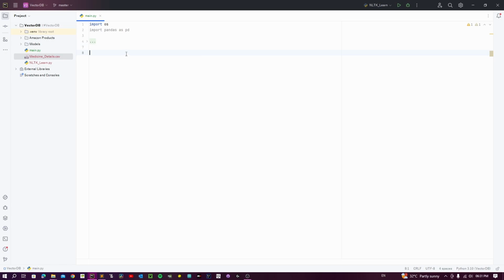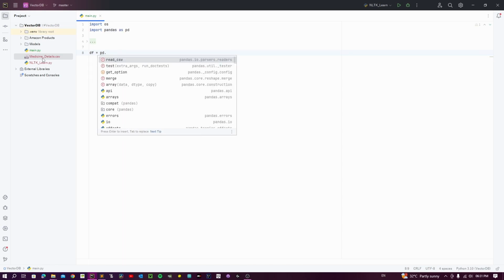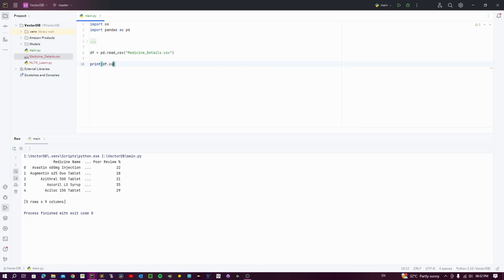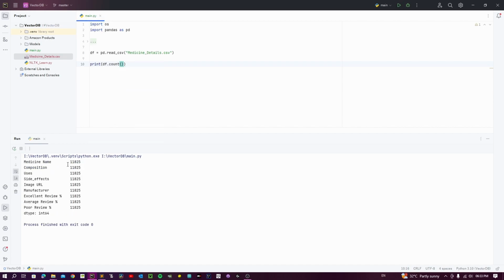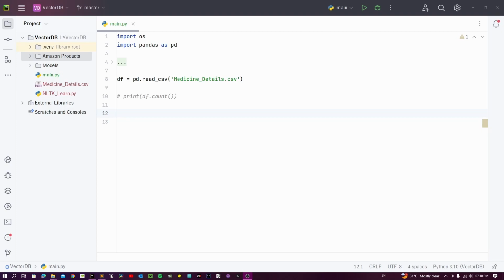The next thing you'll have to do is form a data frame, which is reading the CSV file here using pandas.read_csv. This is quite a small data frame containing only about 11,000 values. Hence, the training of this is quite quick compared to the other one, which is Amazon products, which we'll be doing later in this video.